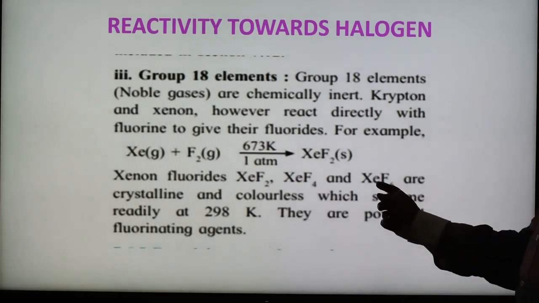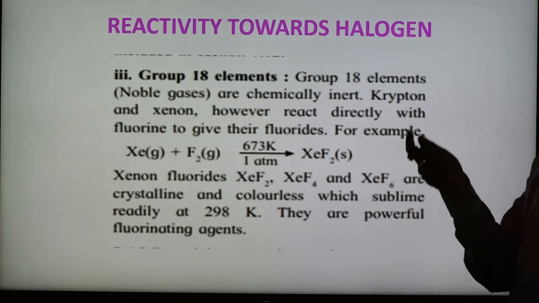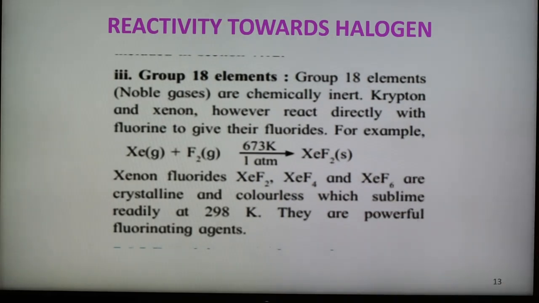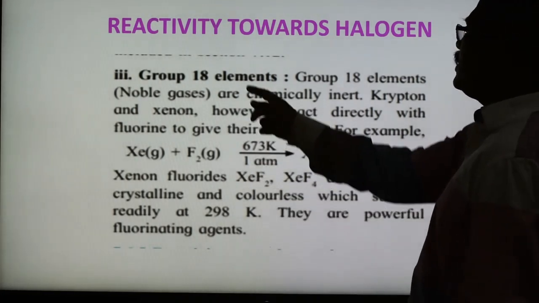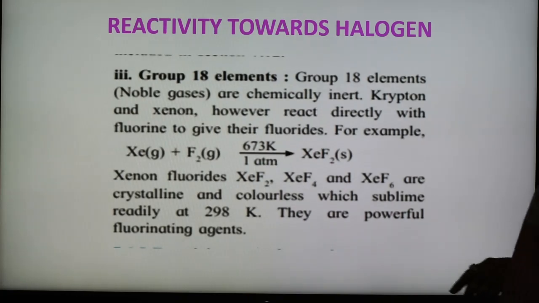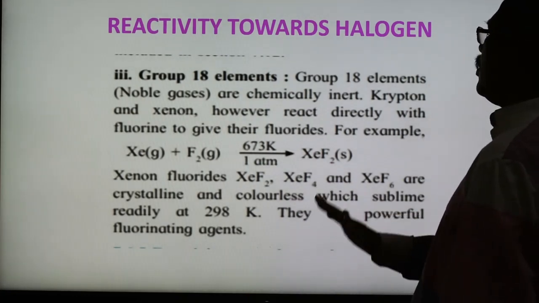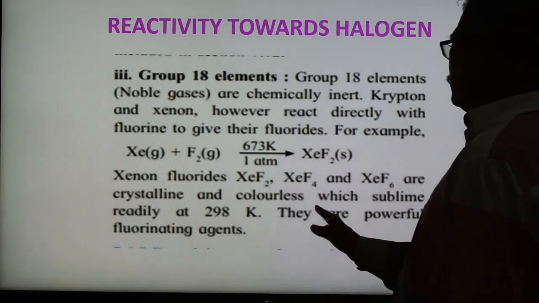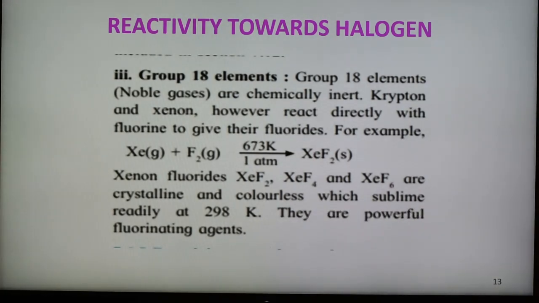Also they form compounds such as XeOF2, XeO2F4, like that, different types of oxyfluorides, oxydifluoride, oxytetrafluoride, dioxydifluoride. So xenon is the only noble gas that can form compounds of this type when it reacts with fluorine. All other elements under any condition do not form any compound or do not react with the halogen. All these compounds are used as powerful fluorinating agents.